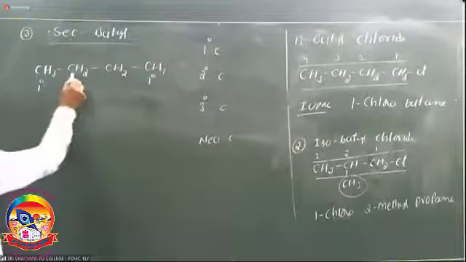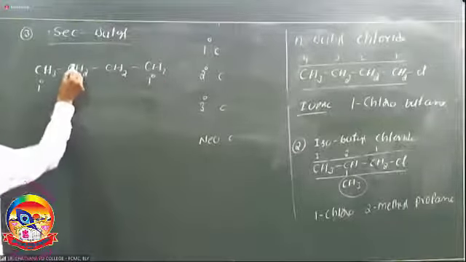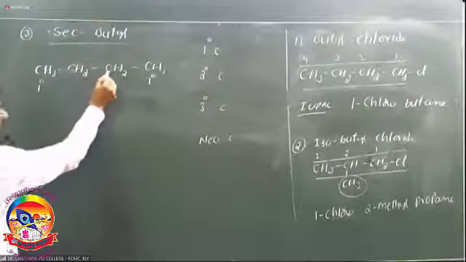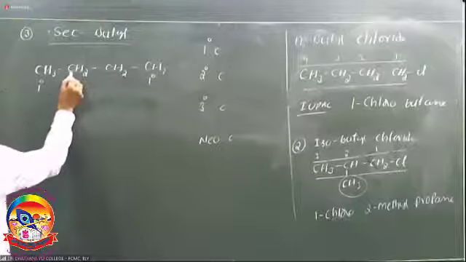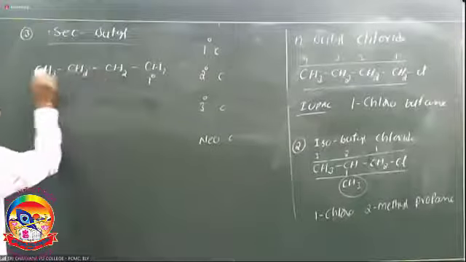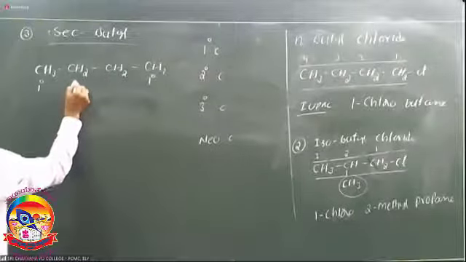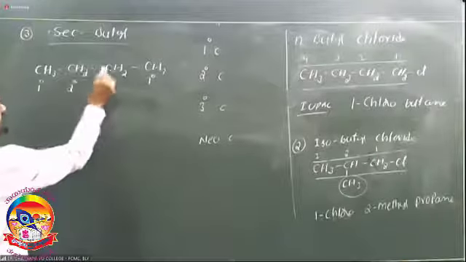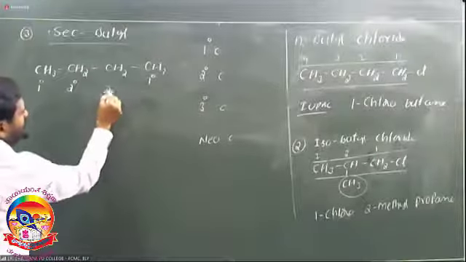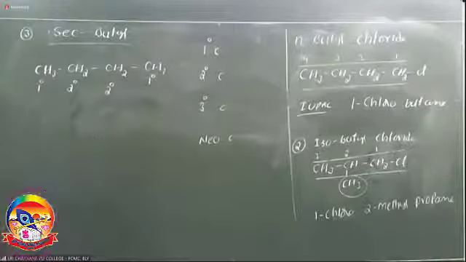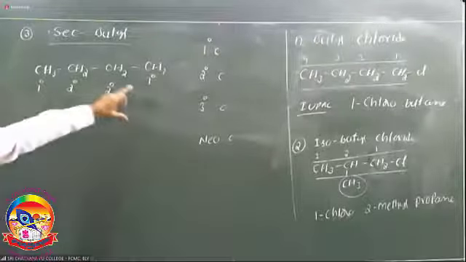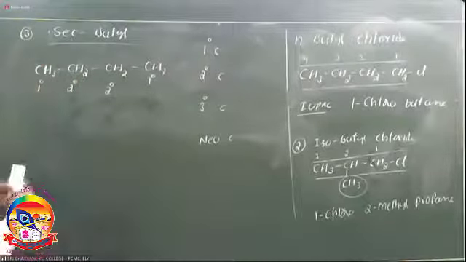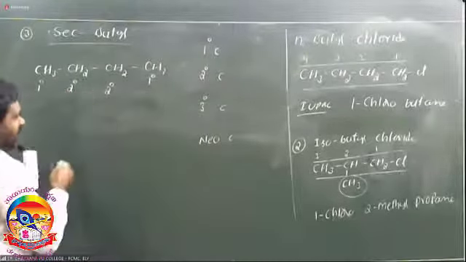Next, take the second and third carbons. This carbon is attached with one carbon on the left side and the third carbon on the right-hand side, so it is attached with two other carbon atoms. Hence, this carbon is a secondary carbon. Next, this carbon is also attached with two other carbon atoms, so it is also a secondary carbon. So n-butane contains two primary carbons and two secondary carbons.